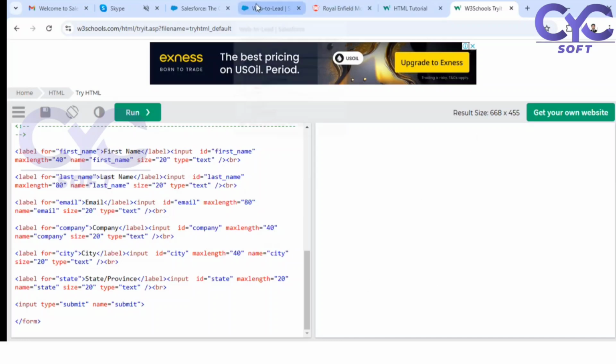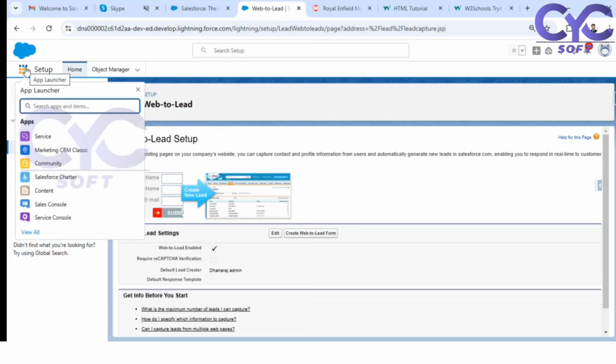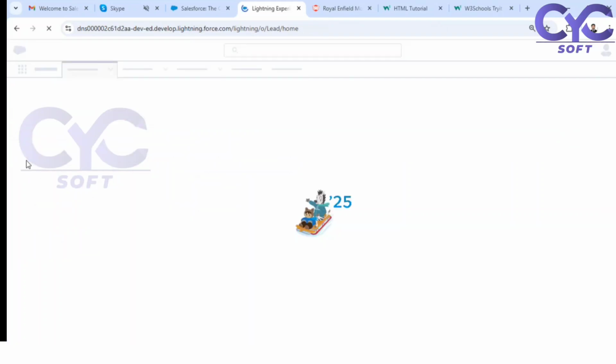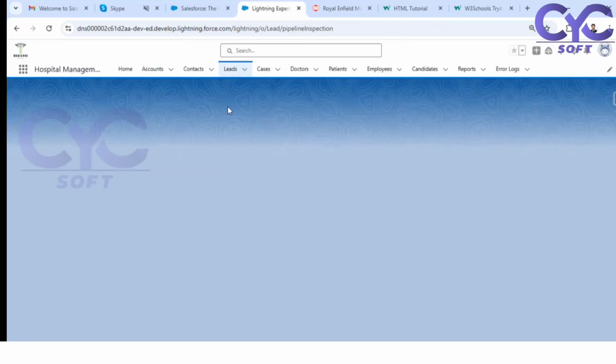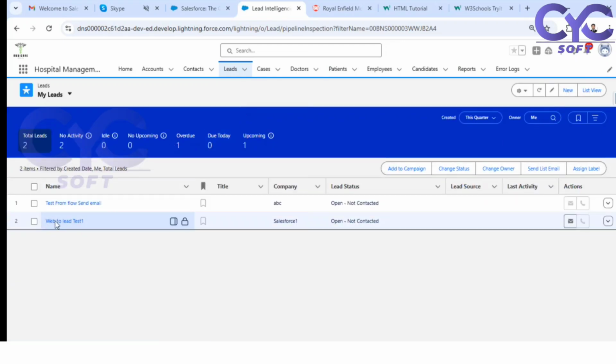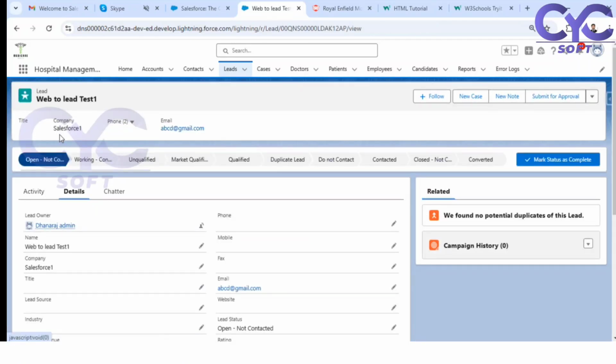Okay, let me check in Salesforce whether the lead is generated or not. Lead. If there are any duplicate rows or required fields, then it will not create. Let me check all those things. See, web to lead is generated. Very good. Okay, open this web to lead. This is the one I just created, in order to avoid the duplicate rules. Email abc@gmail.com, web to lead test one.